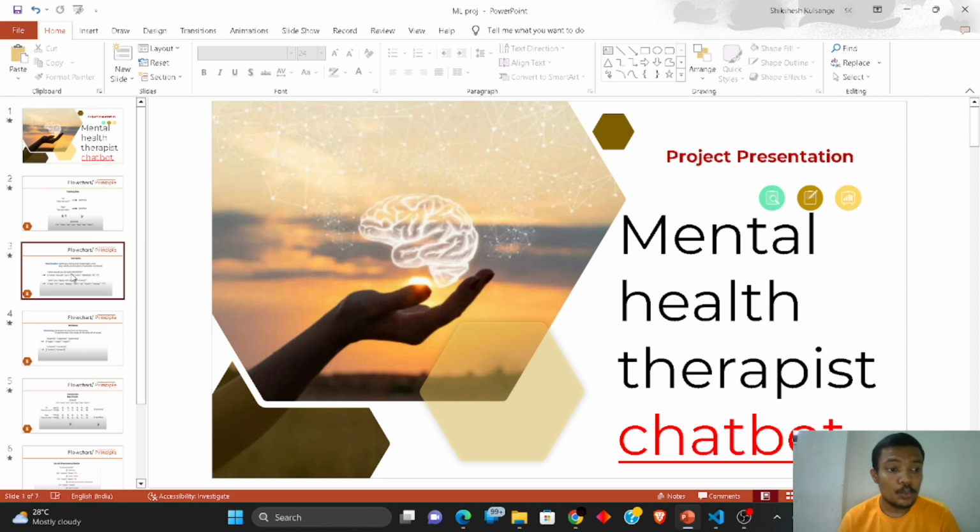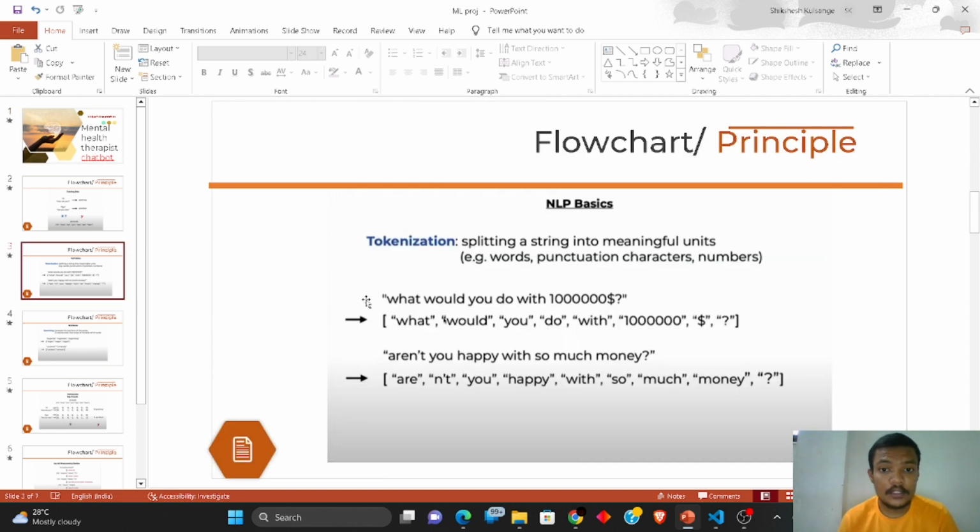Before understanding the working principle, let us discuss the flowchart and the basic principle on which our whole chatbot is going to work. First of all, we have tokenization. Tokenization is nothing but splitting a string into meaningful units, where here you can see that a sentence is being split into single words, and tokenization does the same.